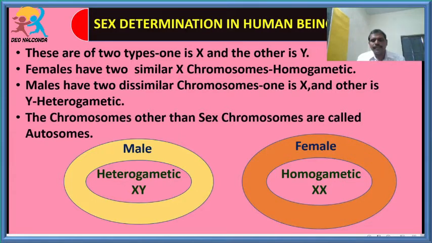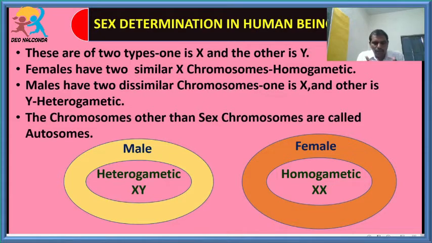So the chromosomes other than the sex chromosomes, we call them autosomes. How many pairs, students? 22 pairs. Means total chromosomes how many? 44. How many pairs of sex chromosomes? That is one pair in male, that is XY, and one pair in female, that is XX. So this type of sex determination is called female homogametic and male heterogametic. Actually, there was a scientist called Henking who explained about this, and another scientist called Sutton who explained about these chromosomes, which are responsible for the determination of sex.